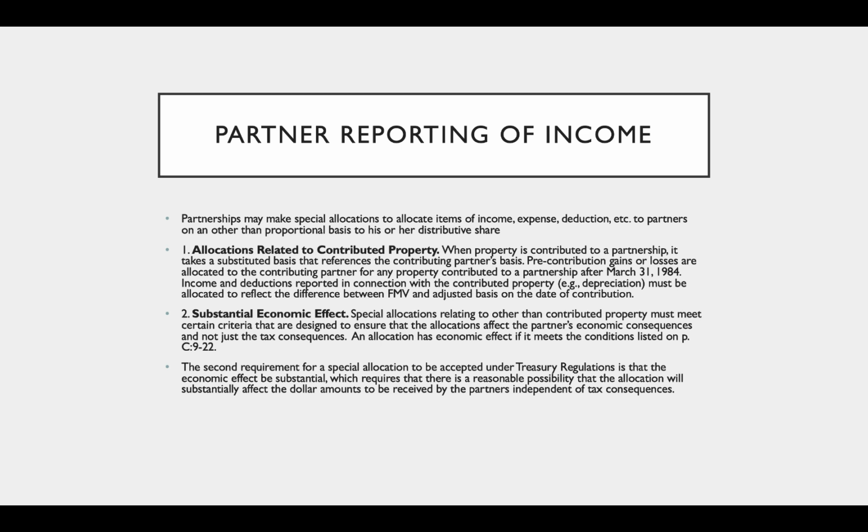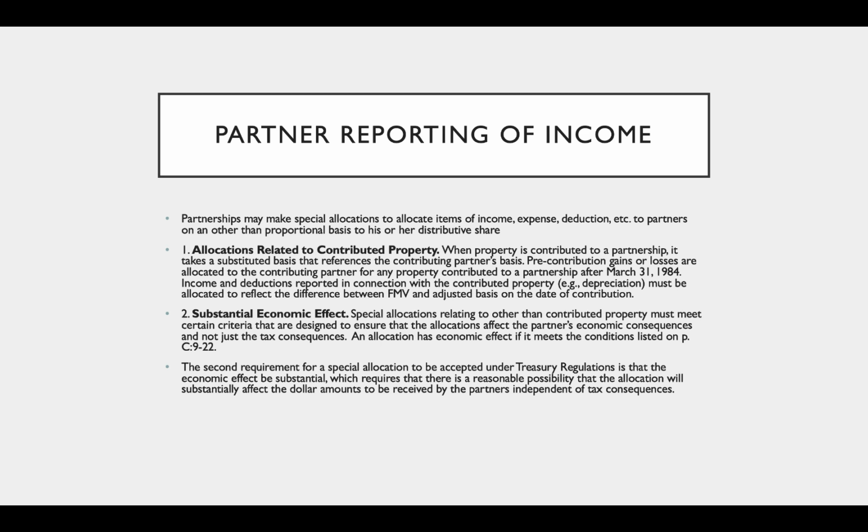If 5 years later the partnership sells that asset for $12,000, it has a $4,000 gain because it took my transferred basis of $8,000, sold it for $12,000, that's a $4,000 gain. I am allocated my pre-contribution gain of $2,000. The other $2,000 of gain is going to be allocated as stated in the partnership agreement.